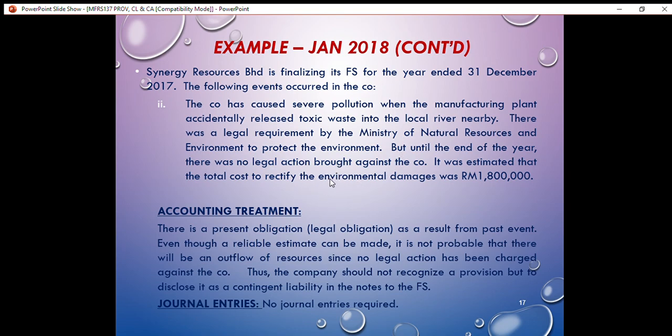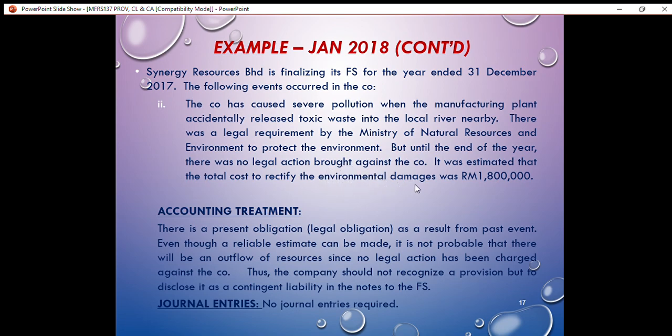So the question requires students to explain the accounting treatment as well as to prepare the journal entries, if any. This situation is more related to a liability. Why? Because there is a probability that the company will have to pay for the damages or pay for the compensation. But for the accounting treatment, we have to explain whether the liability can be recognized as a provision or not